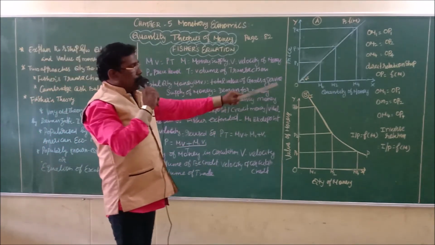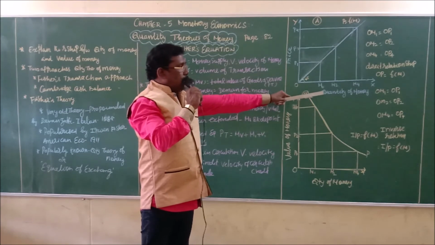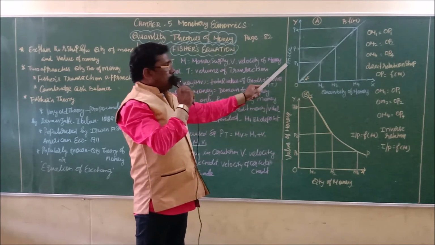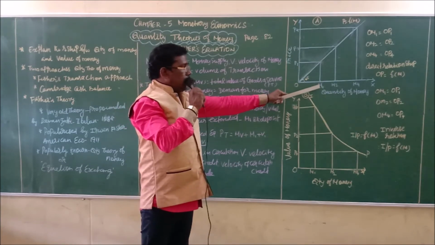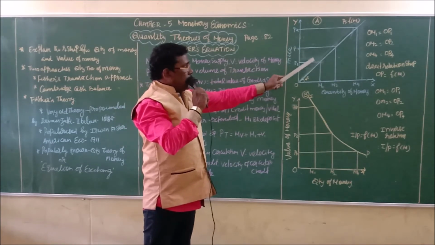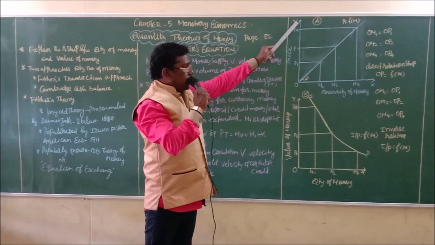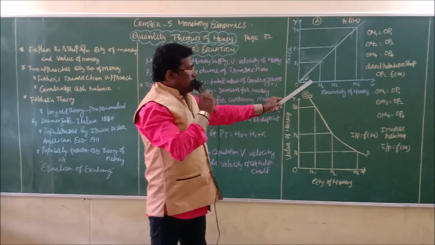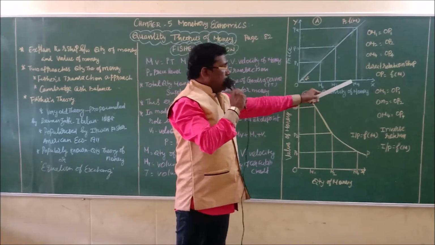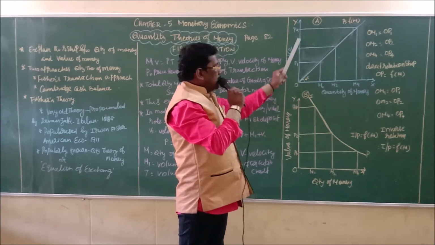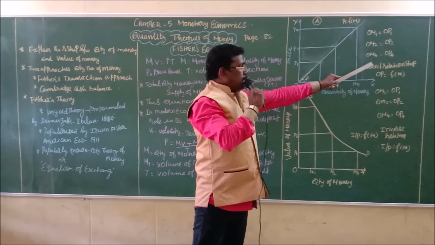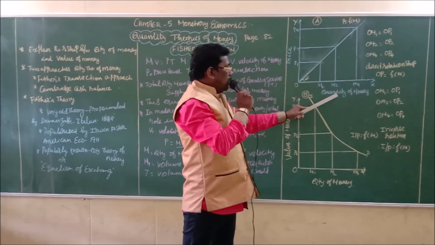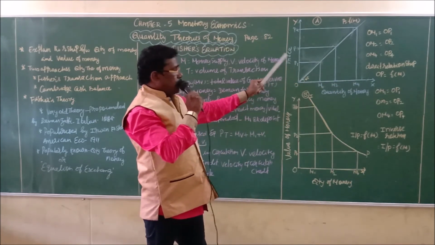The first one is the diagram explaining the quantity of money and the price of money. There is a direct relationship: when the quantity of money increases, the price of money also increases.